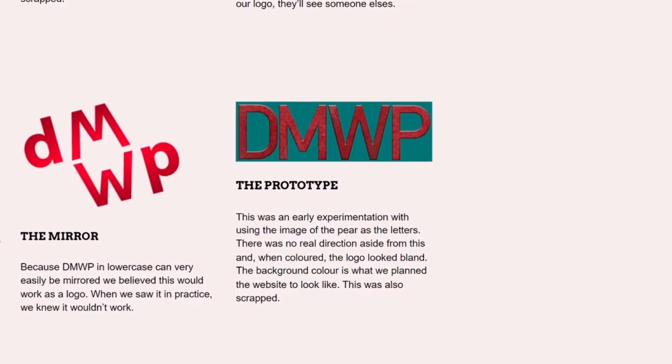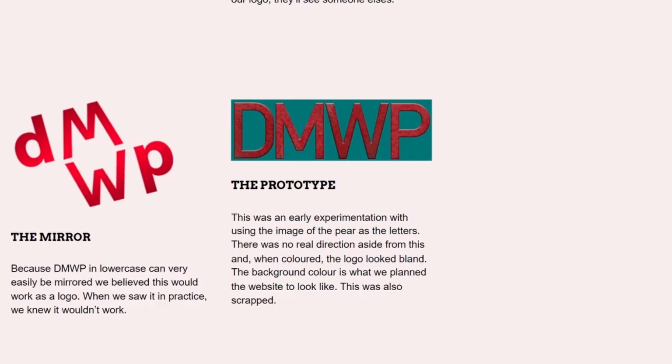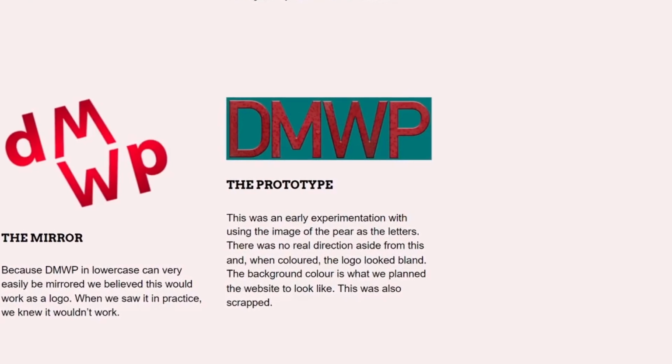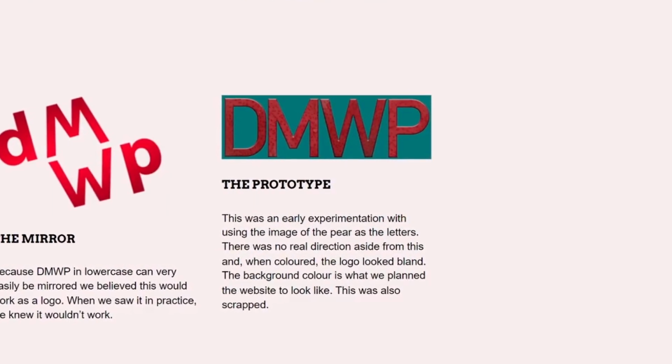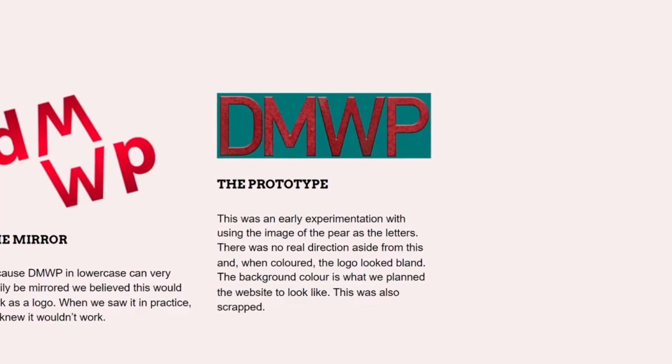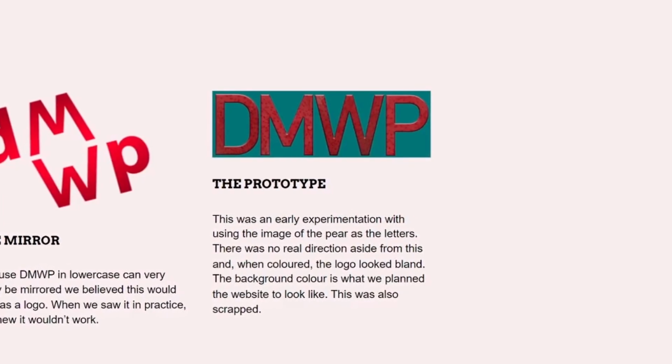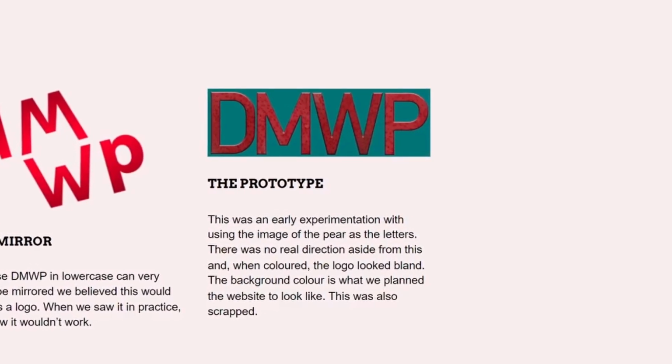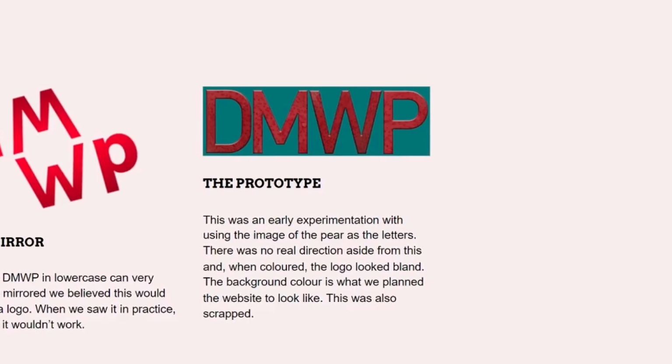And I also learnt how to take textures from images. This is why the red text has a texture of a pear. The odd background comes from a planned colour for the background of the web page. Both of these were scrapped.